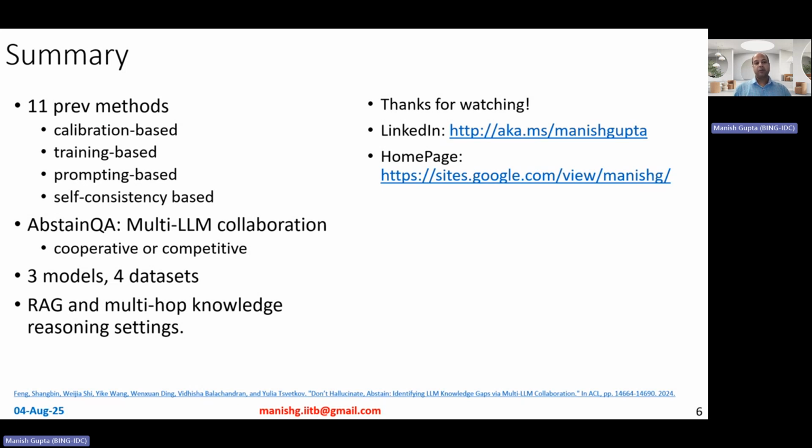Specifically, we talked about 2 kinds of methodologies: cooperative and competitive. Using 3 models and 4 datasets, we saw how these methods outperform the previous methods in terms of accurate abstinence detection. We also talked about a few experiments in the RAG and the multi-hop knowledge reasoning settings.